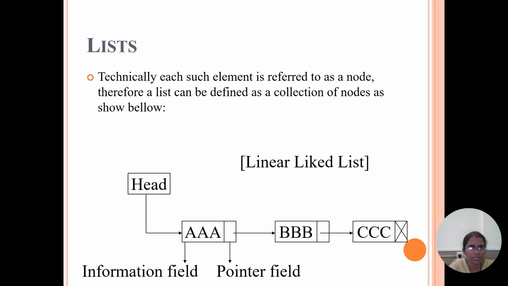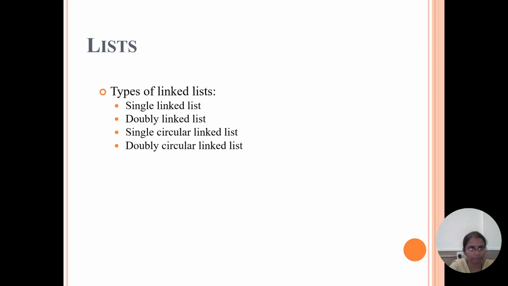Technically, each such element is referred to as a node. Therefore, a list can be defined as a collection of nodes. For example, there is a head. Head stores the address of the starting element. The starting element address is held at the head position, and the next pointer field contains the next element's address, which is stored in the previous node, and the last node's address field is filled with null.